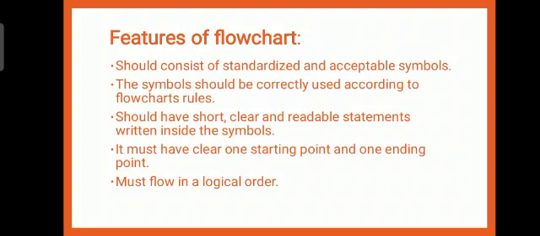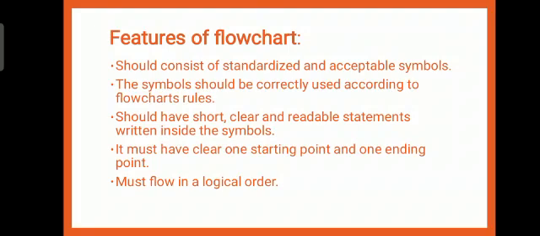Let us see the features of a flowchart. The features of a flowchart are: it should consist of standardized and acceptable symbols. Next, the symbols should be correctly used according to the flowchart rules. Third, it should have short, clear, and reusable statements written inside the symbols. It must have one clear starting point and one ending point.